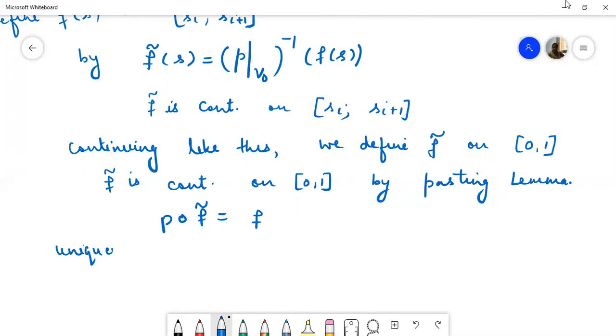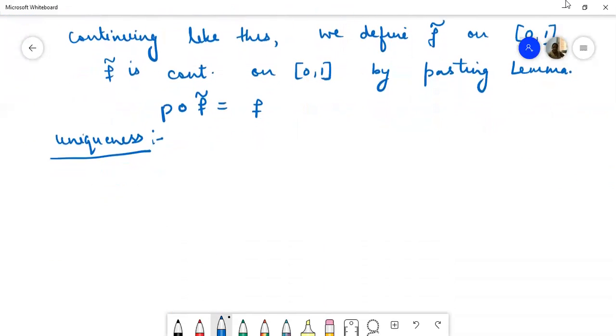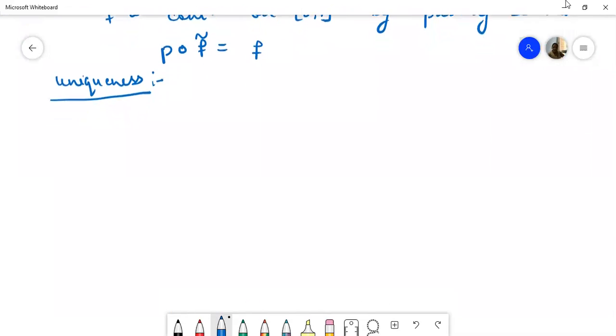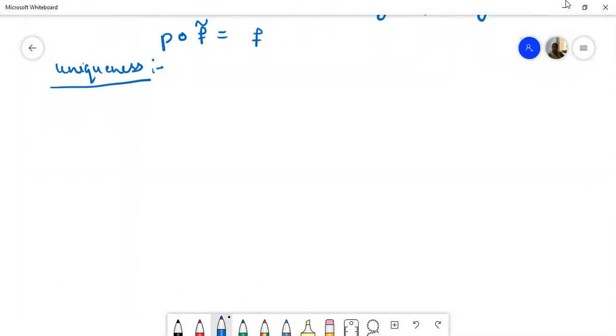So now we prove the uniqueness part. As we have proved the existence step by step, we will prove the uniqueness also step by step. Now suppose F double curl is another lifting which begins at E naught.